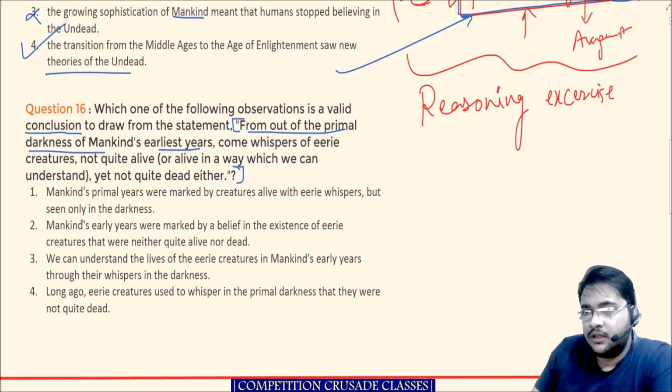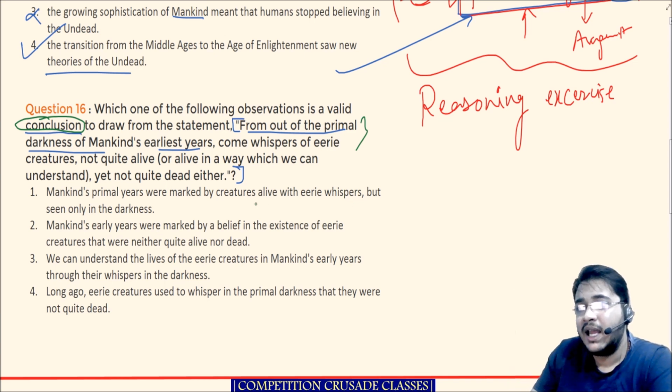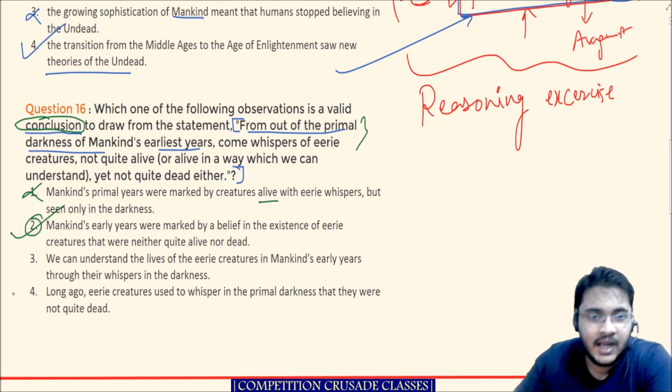So, the conclusion we are trying to draw. Mankind's primal years were marked by creatures alive with eerie whispers, but seen only in the darkness. Is this a valid conclusion that we can draw? Is this the sort of conclusion that can be drawn from this statement, that mankind's primal years were marked by creatures alive with eerie whispers? Definitely not. Goes out. Mankind's early years were marked by a belief in the existence of eerie creatures that were neither quite alive nor dead. So this is bang on. So this has to be my answer.